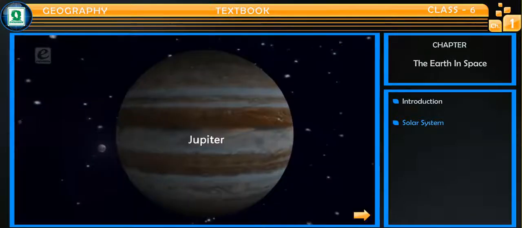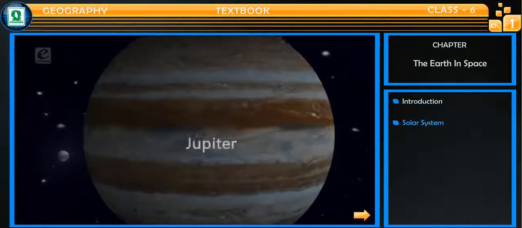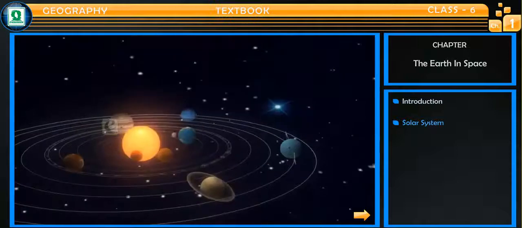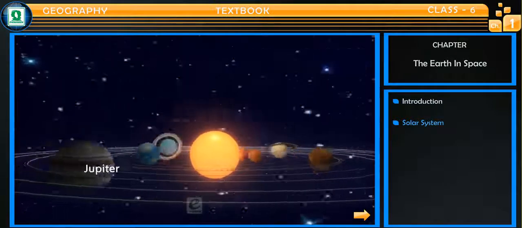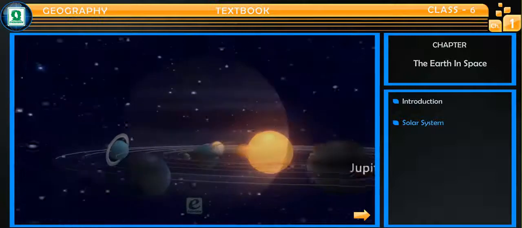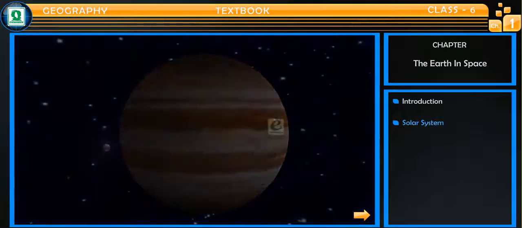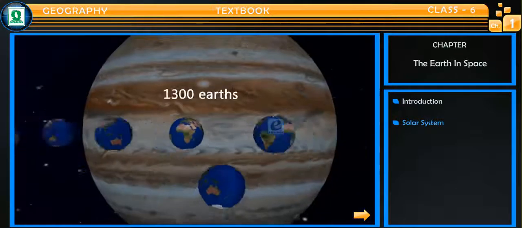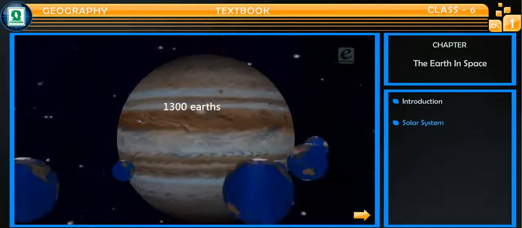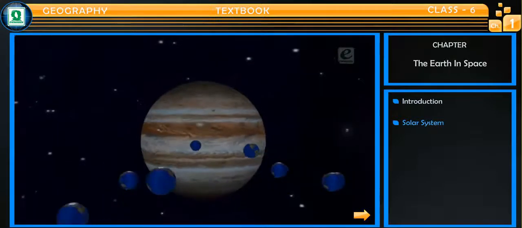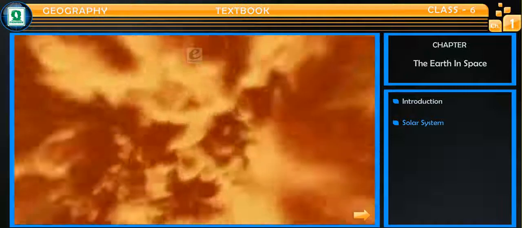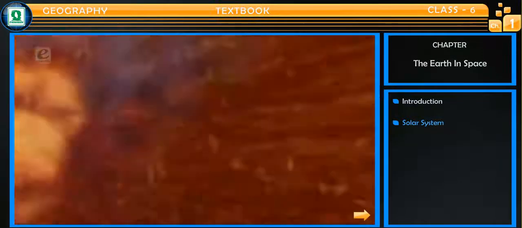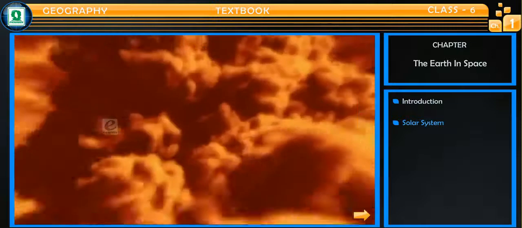The Jupiter. Jupiter is the largest planet of our solar system, which is more than twice as massive as all the other planets combined. It is so large that about 1,300 Earths can be placed inside the giant planet. Jupiter is considered a gas giant because it does not have a solid surface and consists of gas only.